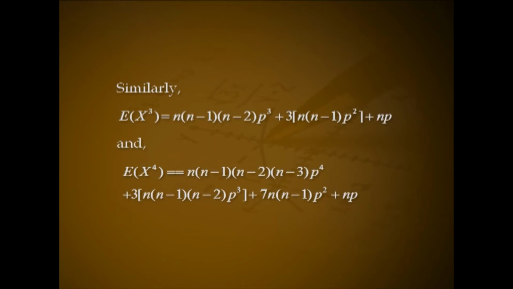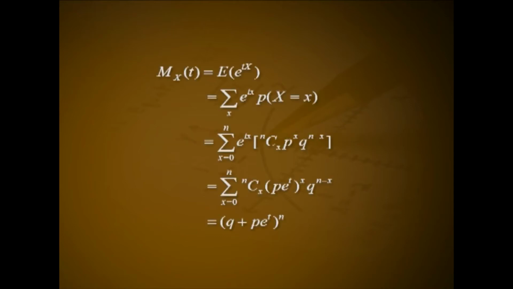Moment generating function M_X(t) equals expectation of e raised to tX, that is equal to summation over x of e raised to tx into P of capital X equal to small x, that is summation x from 0 to n e raised to tx into nCx p raised to x into q raised to n minus x, that is summation x from 0 to n nCx (p e raised to t) the whole raised to x into q raised to n minus x, which is (q plus p e raised to t) the whole raised to n.